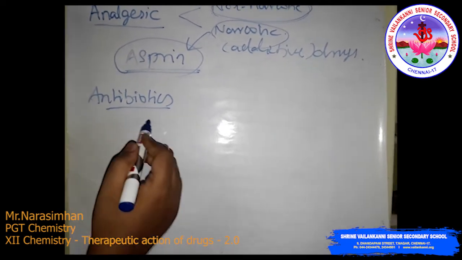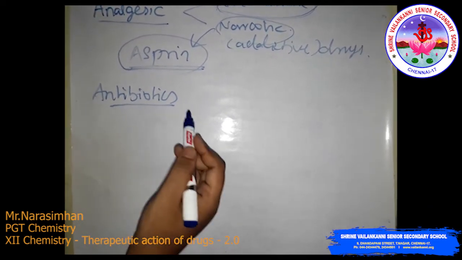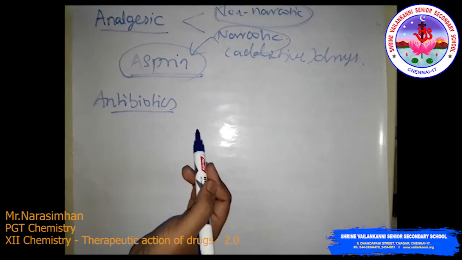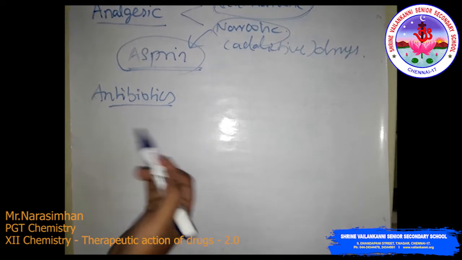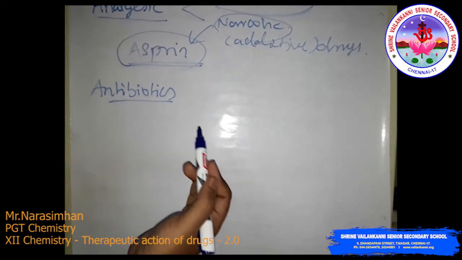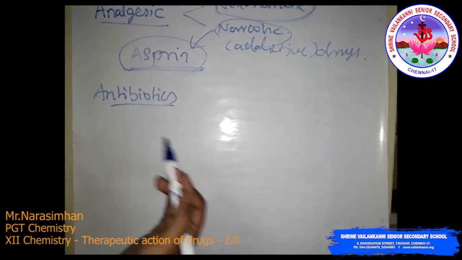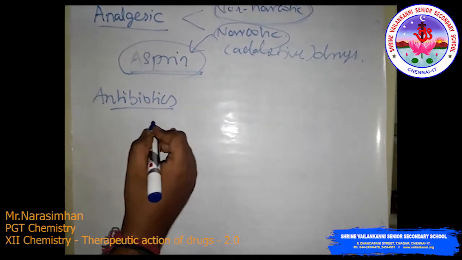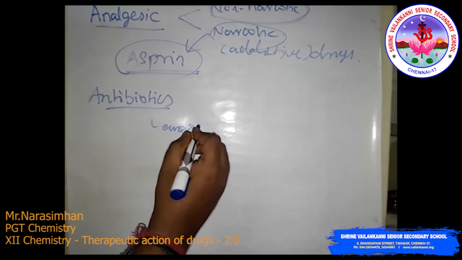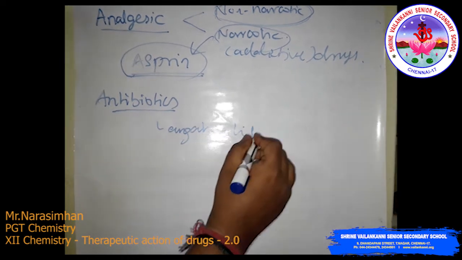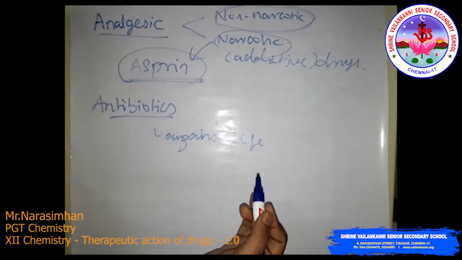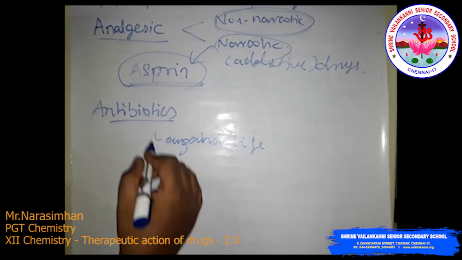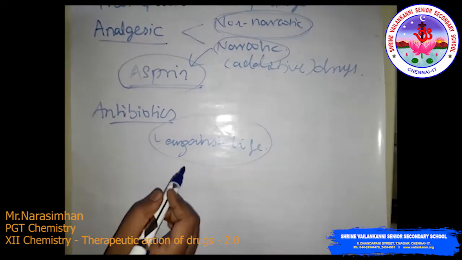They do this by killing bacteria or keeping them from reproducing. The word antibiotics means against life. Any drug that kills germs in your body is technically called an antibiotic.